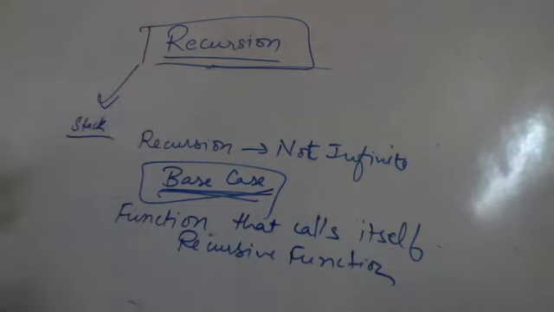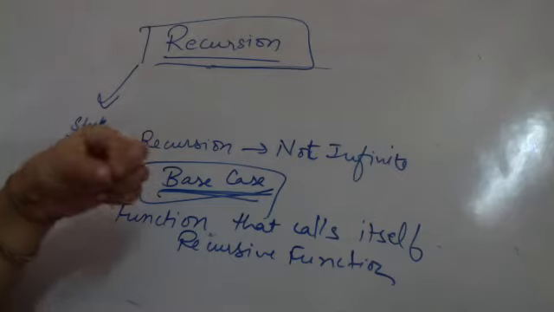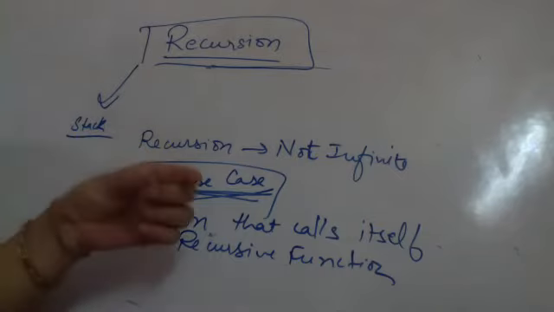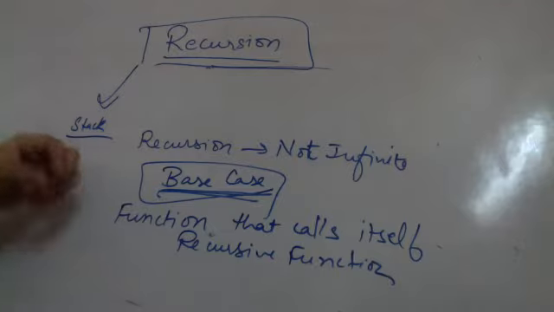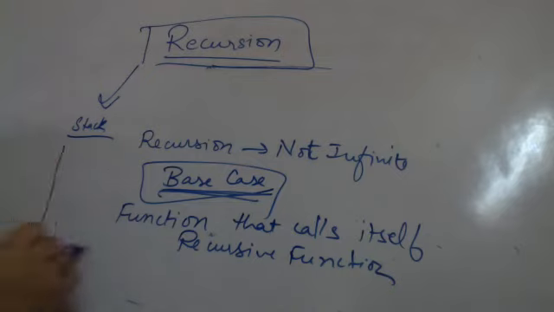Now what happens when you press a spring? When you press a spring, you are pushing things onto the stack. And when you release it, things go back inside. The spring goes back. Similar things happen whenever a function is called: you have a stack.